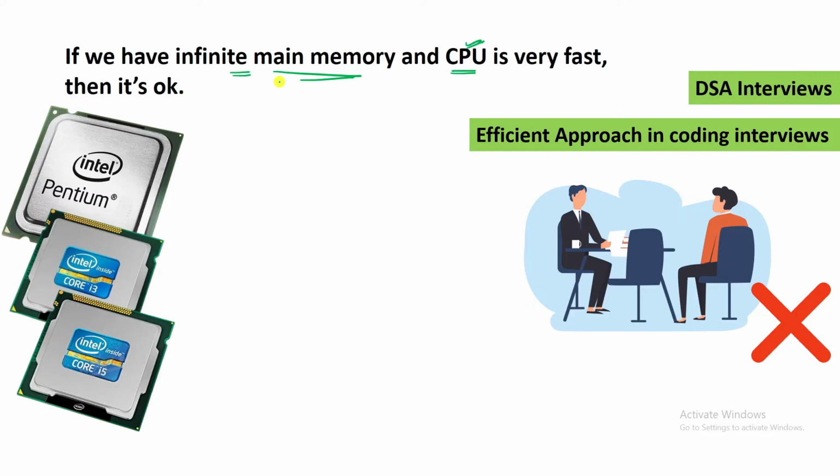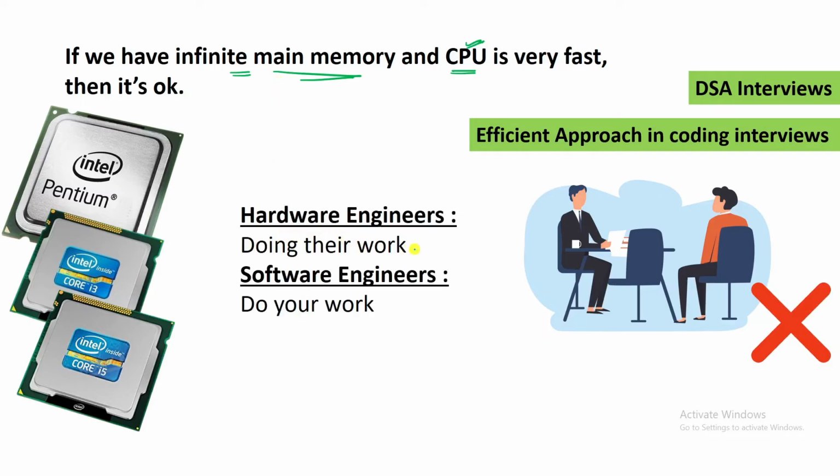The same goes for main memory. Main memory has become cheaper and cheaper, but if your software is taking a lot of time to produce the answer, and it is taking a lot of space in main memory, then for how long is your company going to keep adding new main memory or new servers? So basically, hardware engineers are doing their work. They are making the hardware fast. But as software engineers, at least we should do our work. We should make our algorithm better, one which takes less time to produce the result and very little space to produce the output.